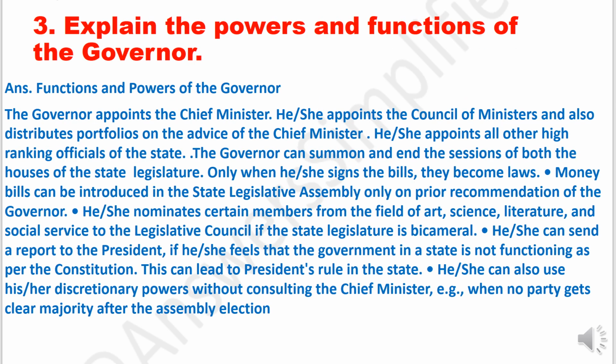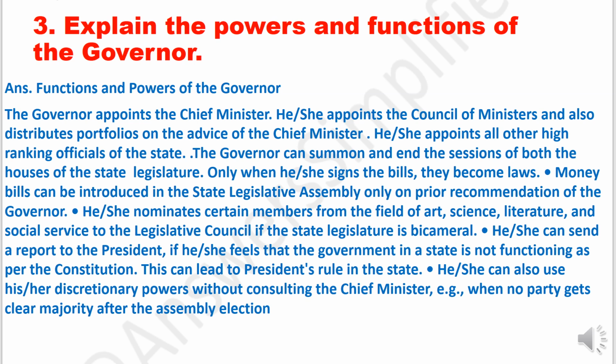Third question is, explain the powers and functions of the governor. Answer, functions and powers of the governor. The governor appoints the chief minister. He or she appoints the Council of Ministers and also distributes portfolios on the advice of the chief minister. He/she appoints all other high-ranking officials of the state. The governor can summon and end the sessions of both the houses of the state legislature.